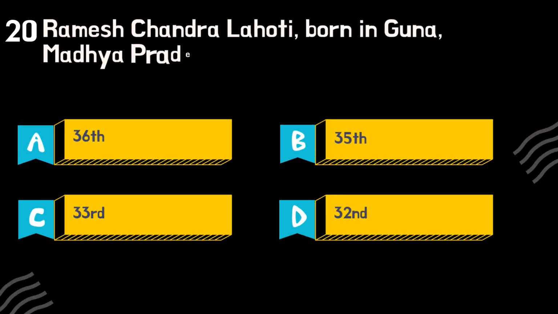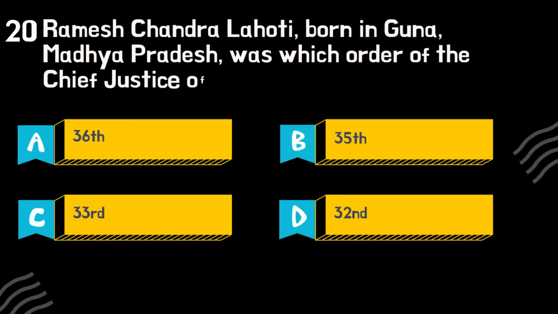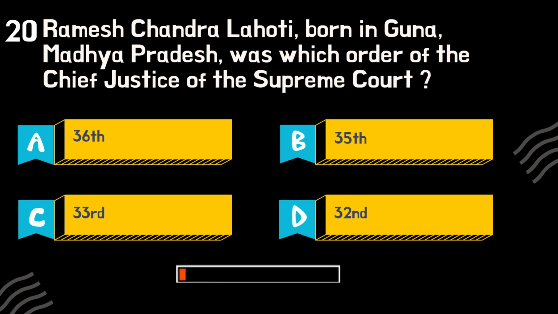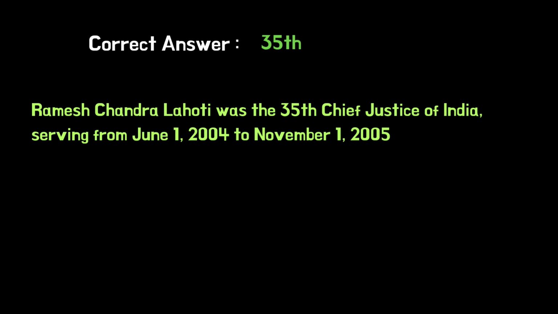Ramesh Chandra Lahoti, born in Guna, Madhya Pradesh, was which order of the Chief Justice of the Supreme Court? Ramesh Chandra Lahoti was the 35th Chief Justice of India, serving from June 1, 2004 to November 1, 2005.